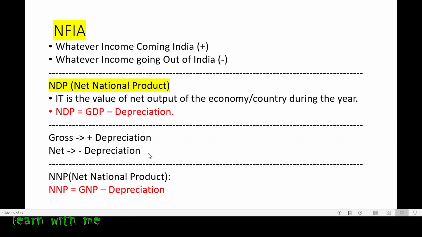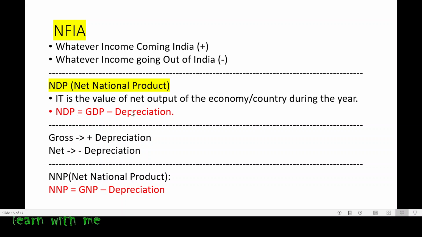Now tell me, if you want to calculate GDP, what you have to do? It is very simple. Here you write G, so DP remains the same, and here you write N, DP remains the same.